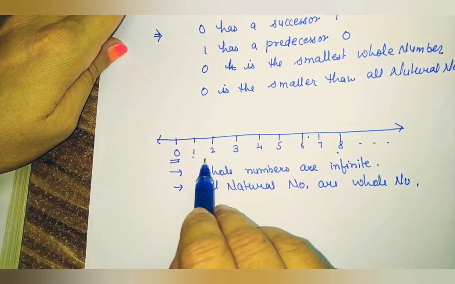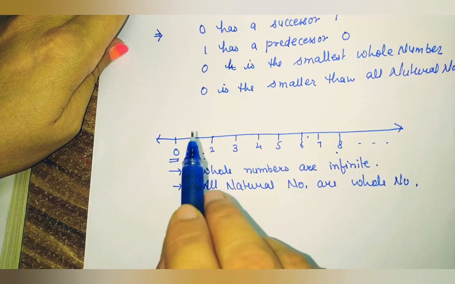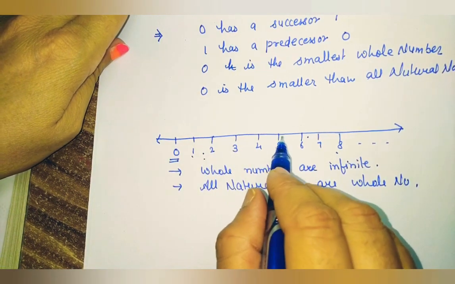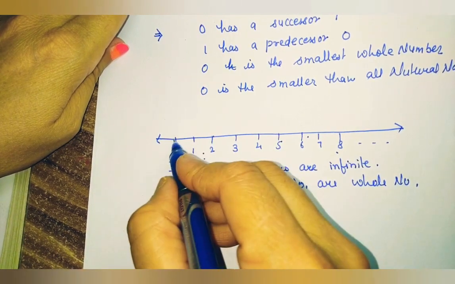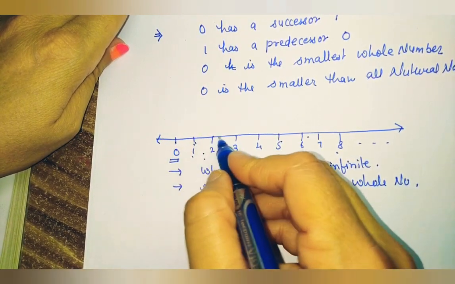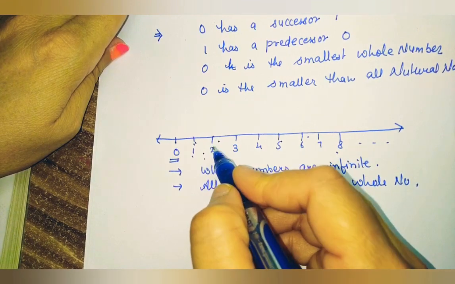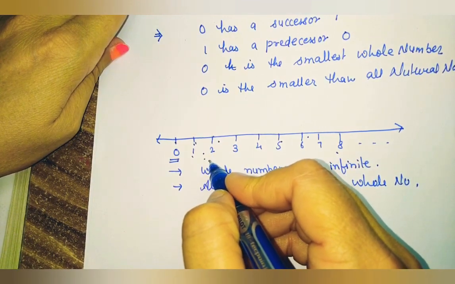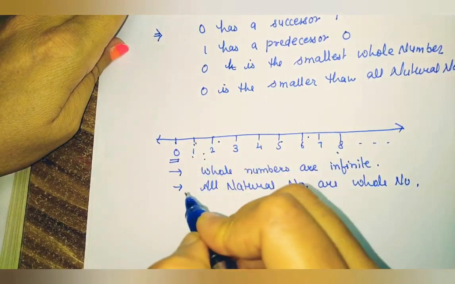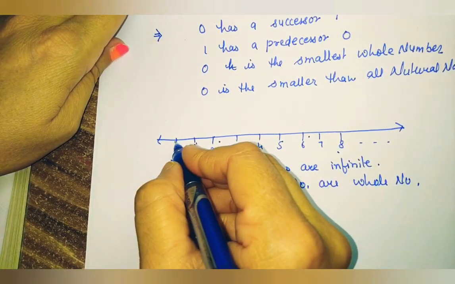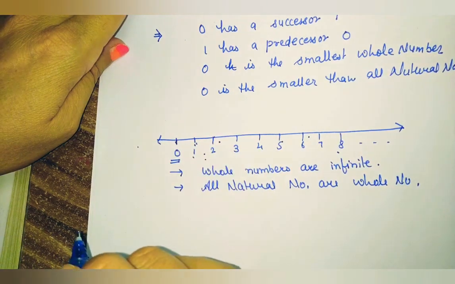The successor of every whole number lies on the number line, because 0's successor is 1, 1's successor is 2, but every whole number doesn't have a predecessor. Why? 0 has no predecessor.